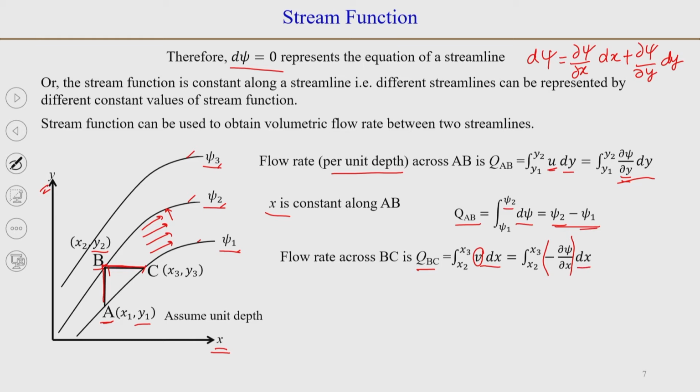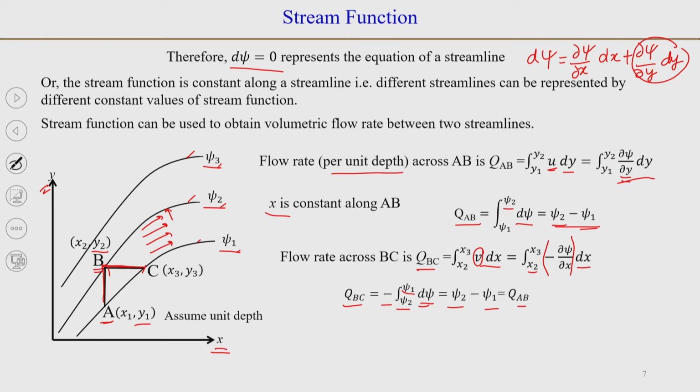Now, again we can look at BC, where y is equal to 0. So, this term will be 0 here, and we can replace ∂ψ/∂x into dx with dψ. So, we can write Q_BC is equal to minus the integral of dψ, where the value of ψ at x2 is ψ2 and the value of ψ at x1 is ψ1. When we put in the limits, we get the flow rate through BC as ψ2 minus ψ1, which is again equal to Q_AB.